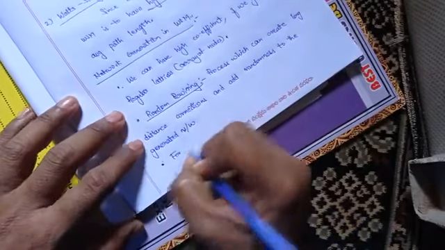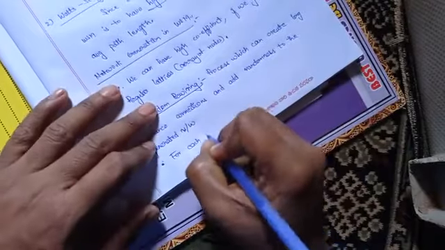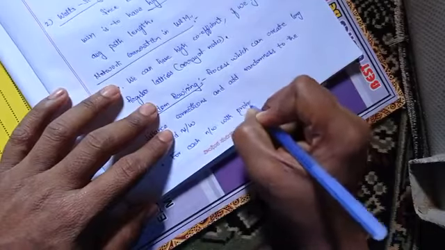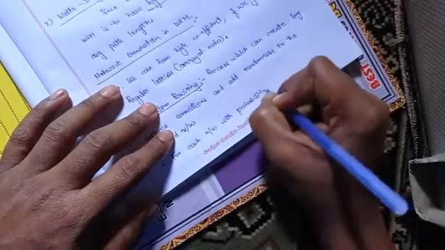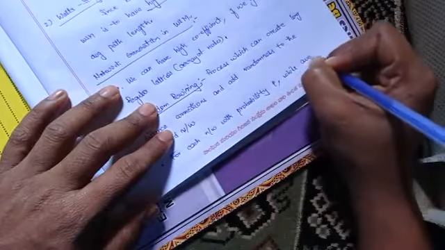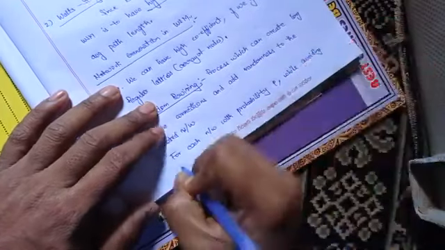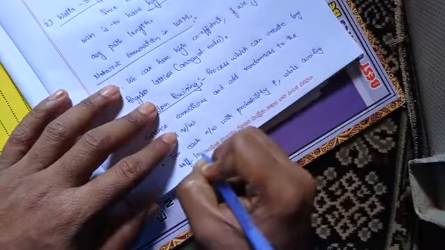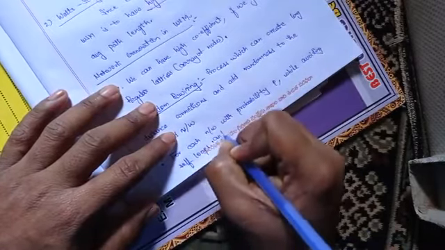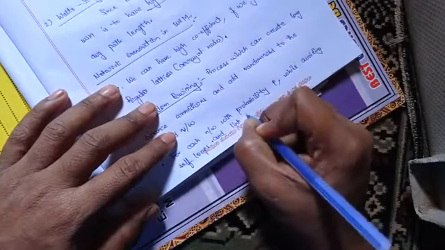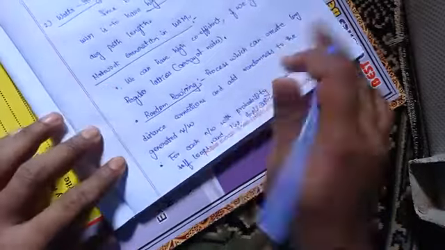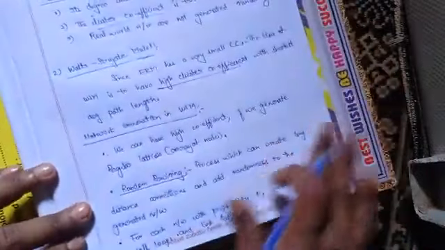So for each edge with probability p, while avoiding self loops and link duplication, this is how we generate the network in WSM.